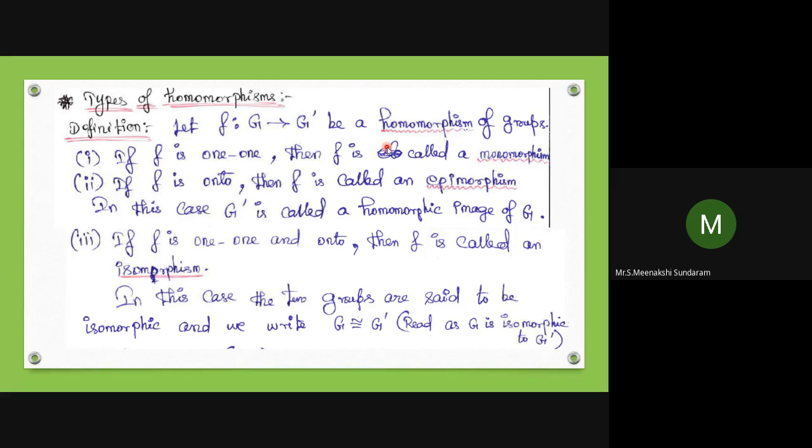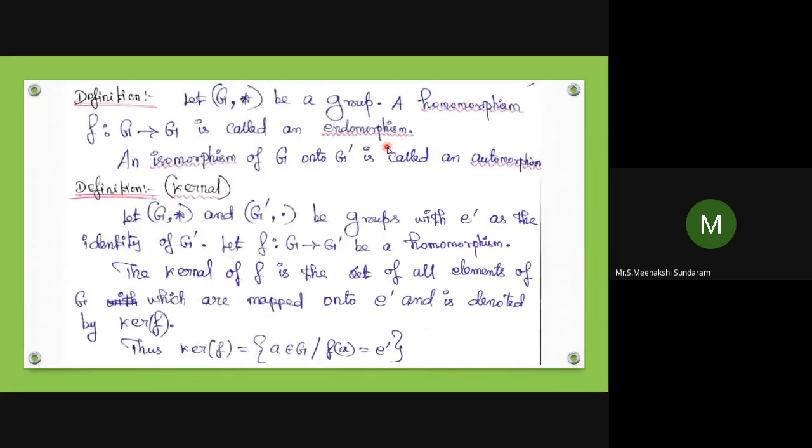Next, we move on to isomorphism. Third one: if f is one-to-one and onto, that is a bijection, then f is called an isomorphism. In this case, the two groups are said to be isomorphic, and we write G is isomorphic to G dash. So a homomorphism that is one-to-one is a monomorphism, onto is an epimorphism, and both is an isomorphism. This is the classification of homomorphisms.